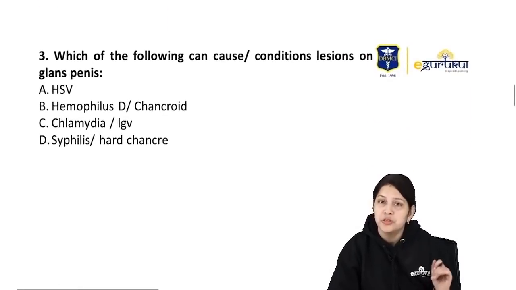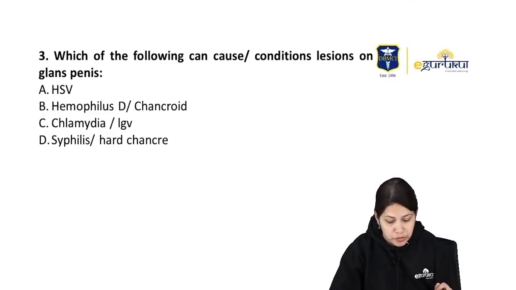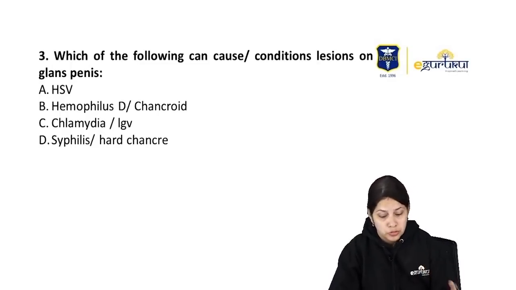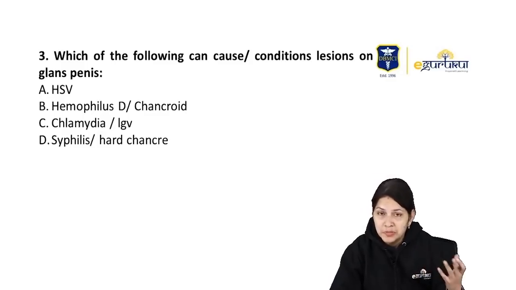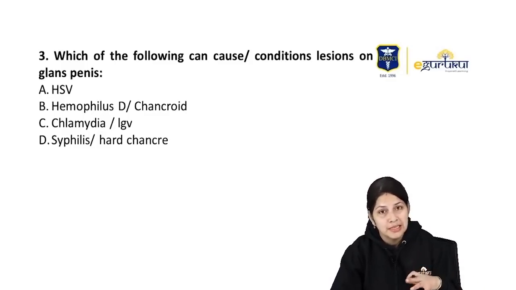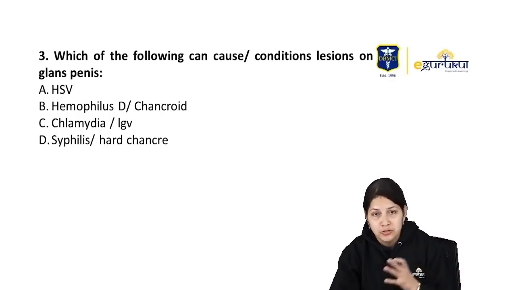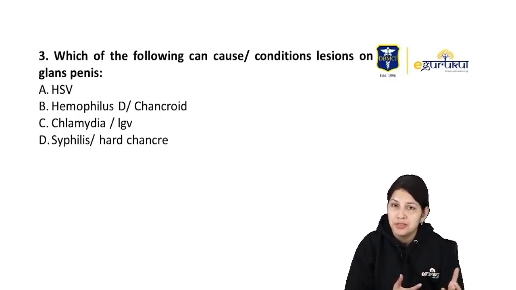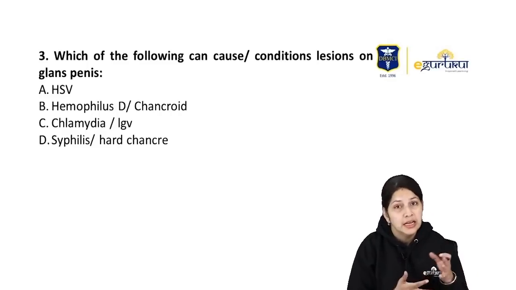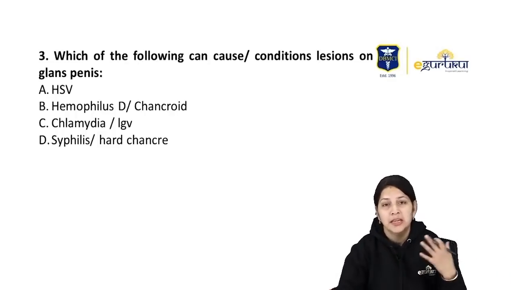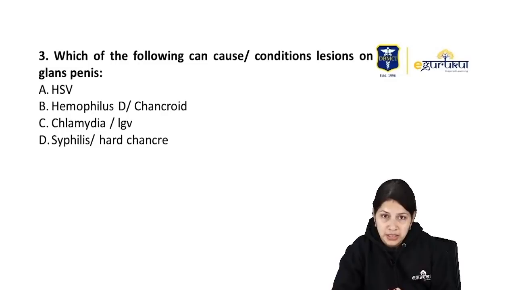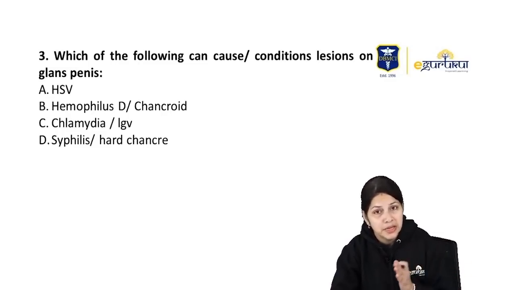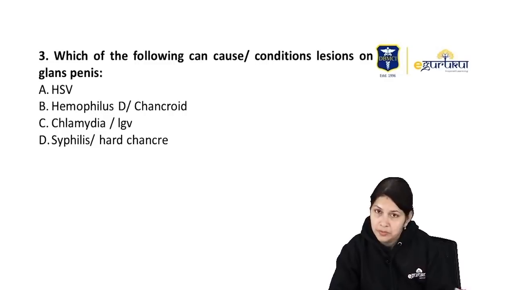Moving on to the next question, question number 3. Which of the following conditions cause lesions on the glans penis? Okay, so this is based on sexually transmitted infections. These may present either with discharge or genital lesions. So we should know the important causes associated with genital discharge, like Neisseria gonorrhoeae or chlamydia and other infections. And similarly, the infections which can produce genital lesions, including the herpes simplex virus, where we know the painful vesicles can be seen.